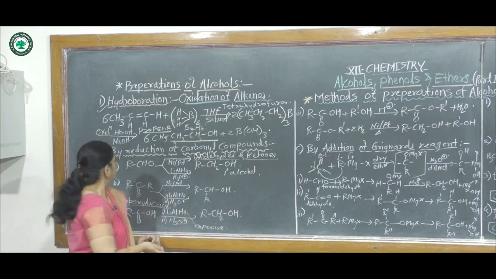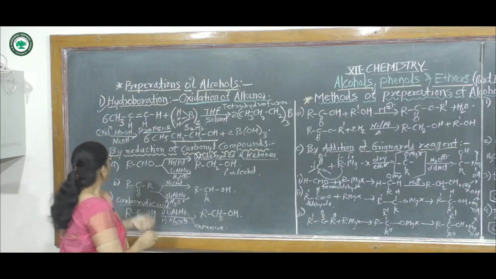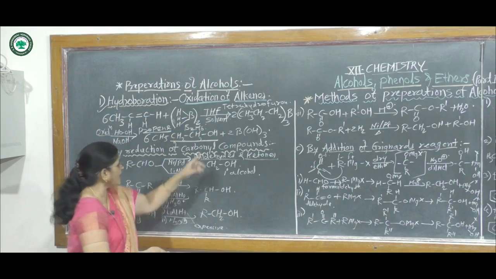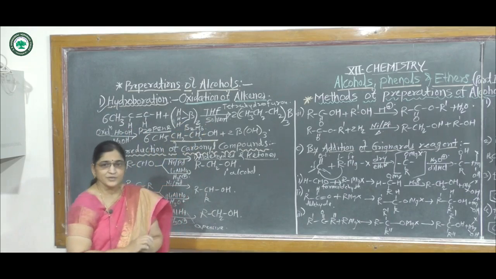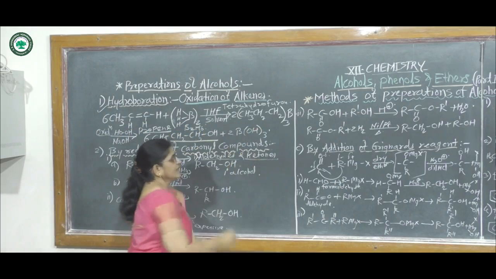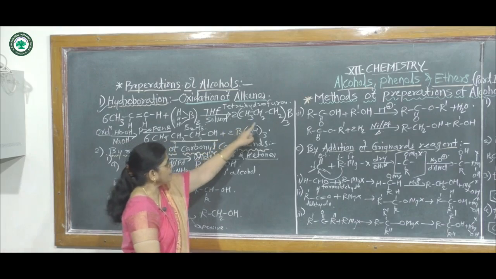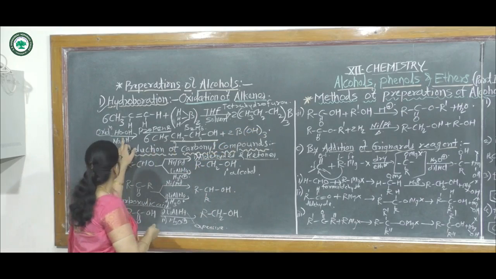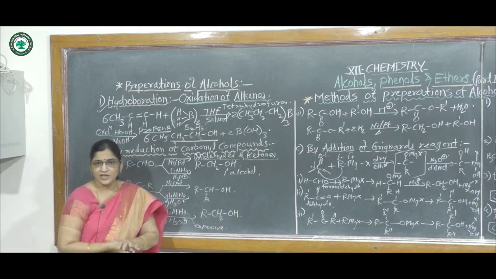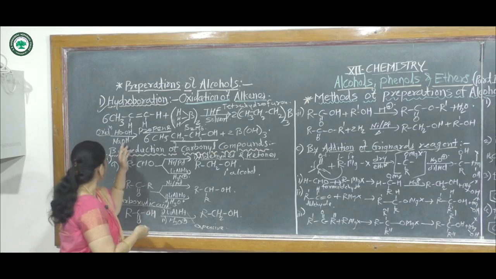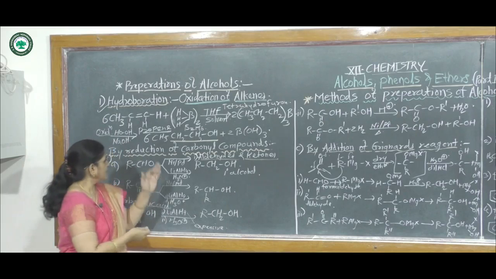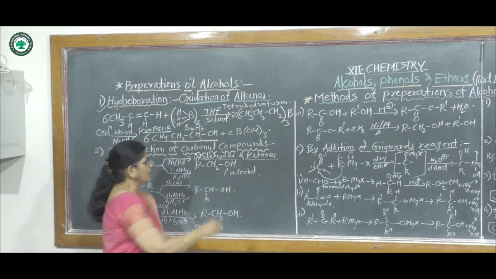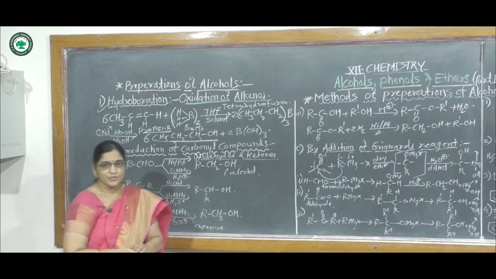For example, propene reacts with borane in the presence of tetrahydrofuran, and it gives a trialkyl borane. The name of this compound is tripropyl borane. Then this tripropyl borane is oxidised by sodium hydroxide and peroxide, and it gives propyl alcohol and boron trihydroxide. This is the first method.